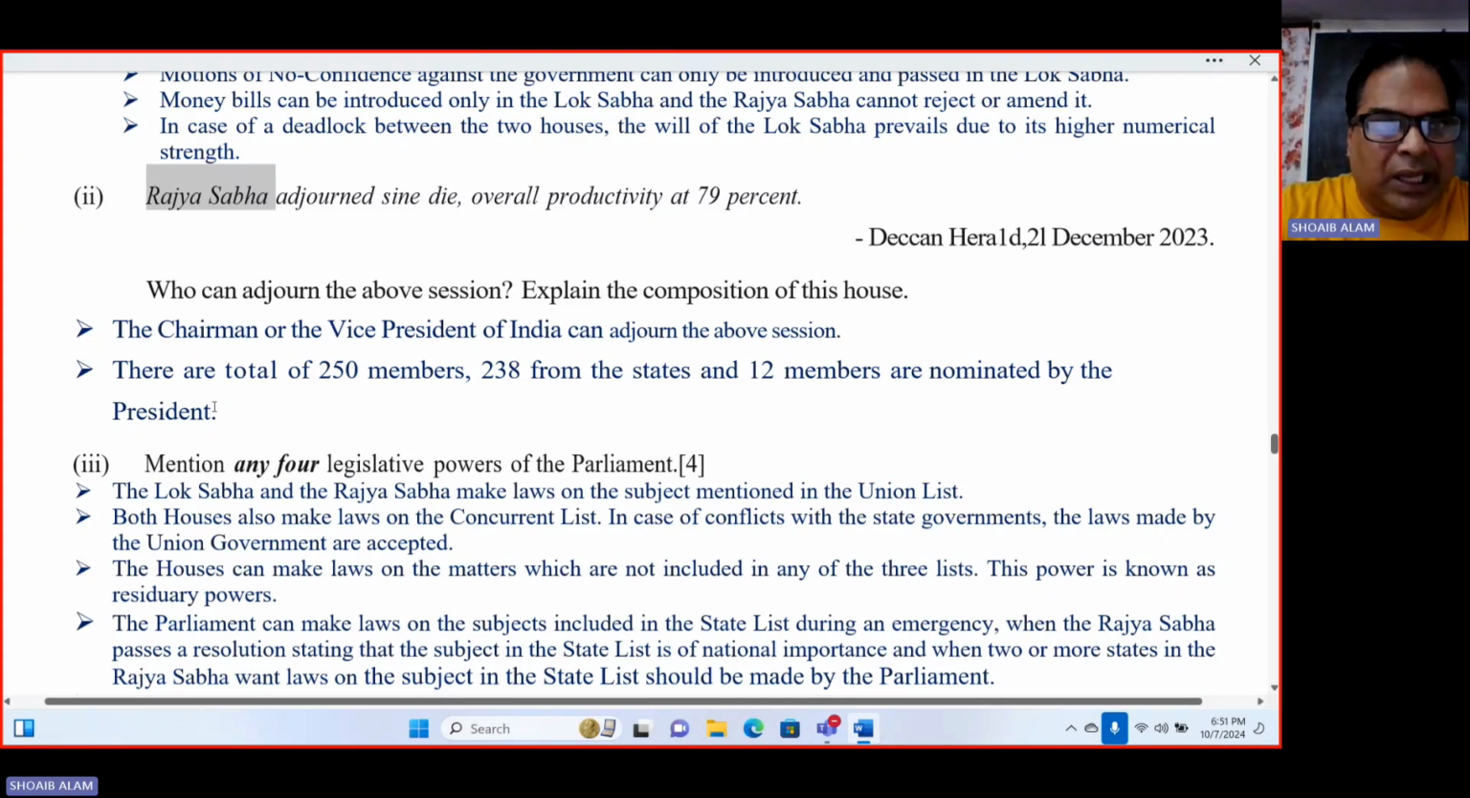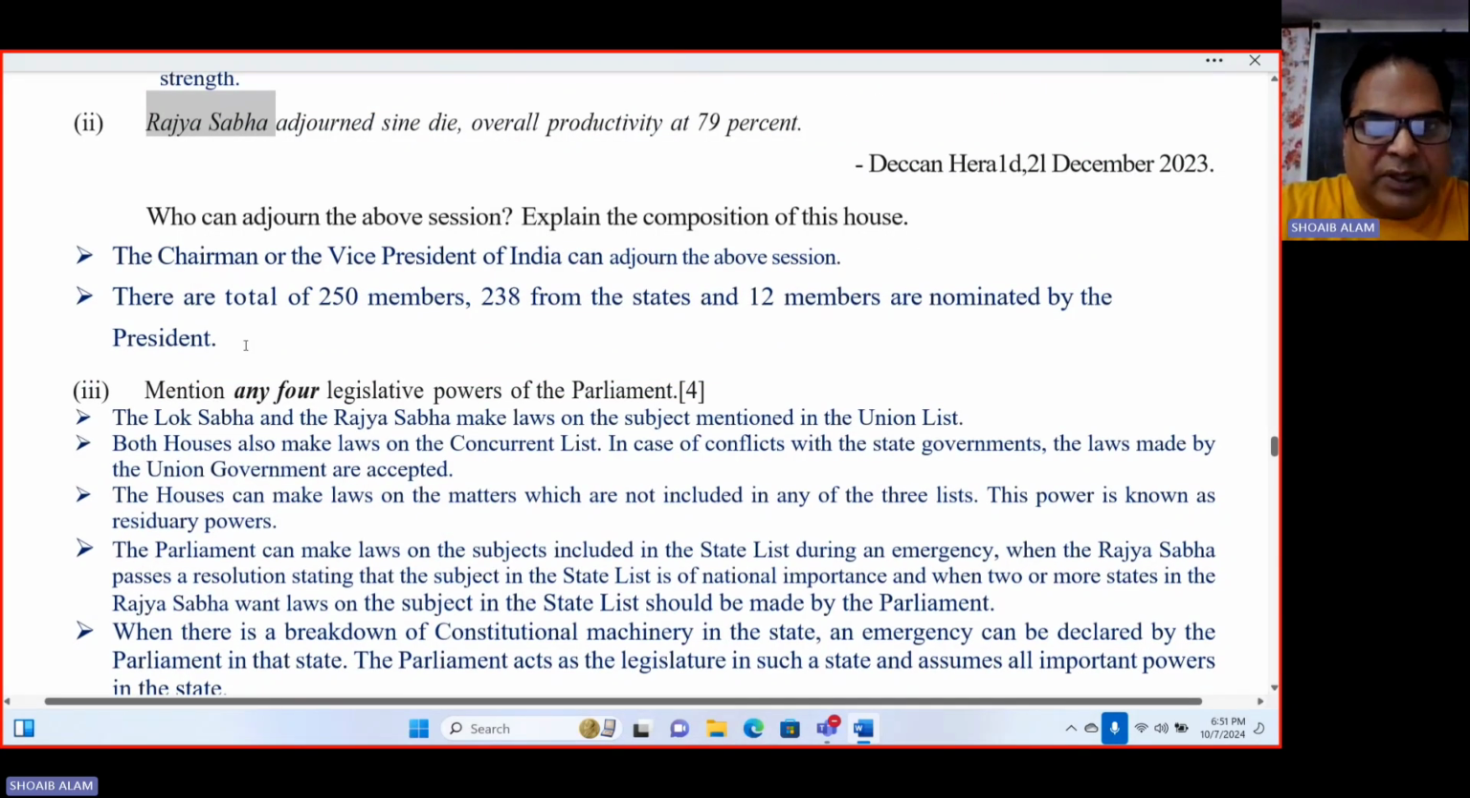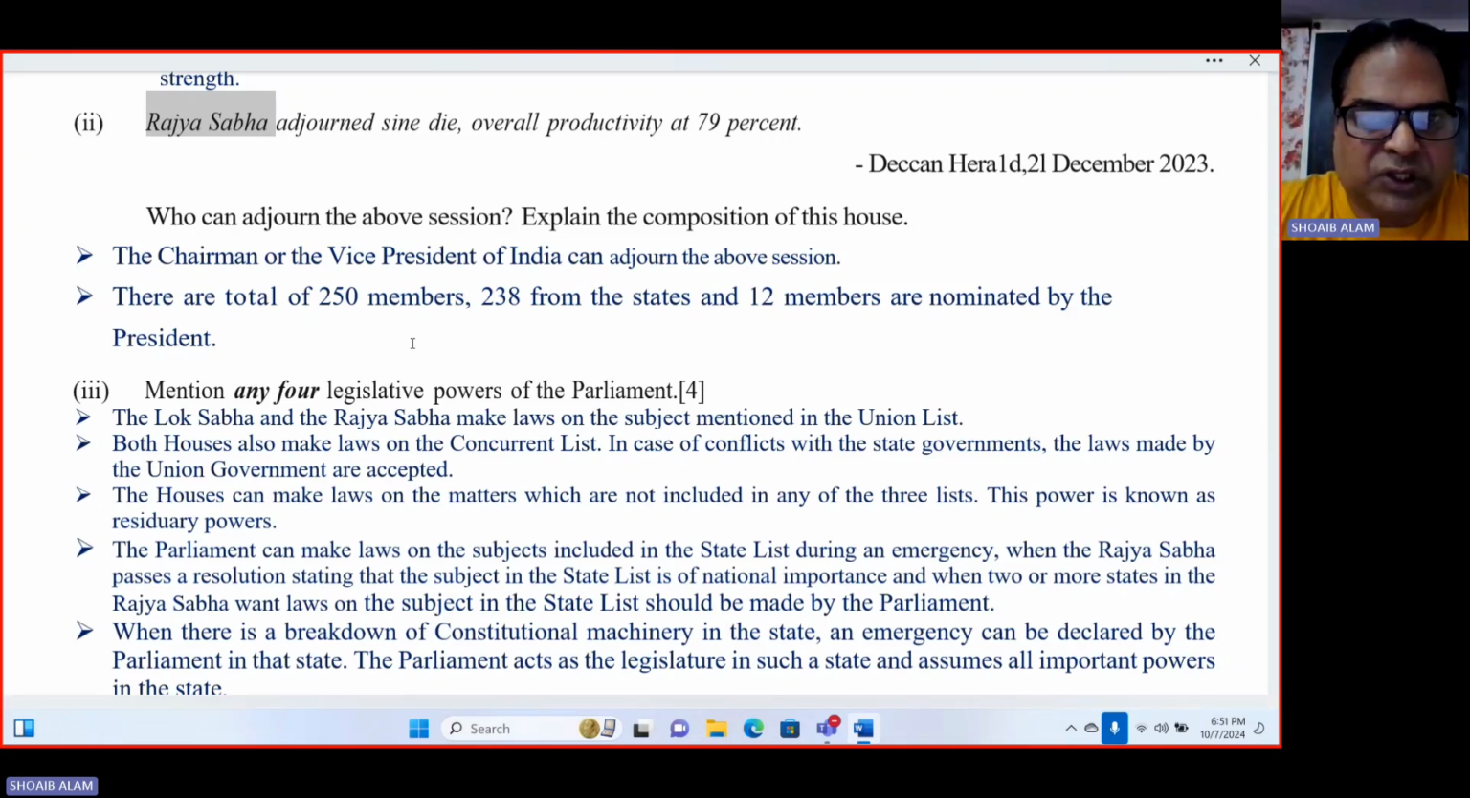So the chairman or the vice president of India can adjourn the above session. So first of all, who can adjourn? The answer is the vice president, who is the ex officio chairperson of Rajya Sabha. By default, he is the chairman of Rajya Sabha.